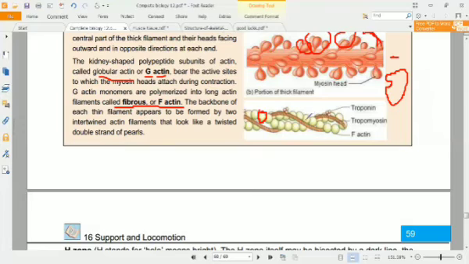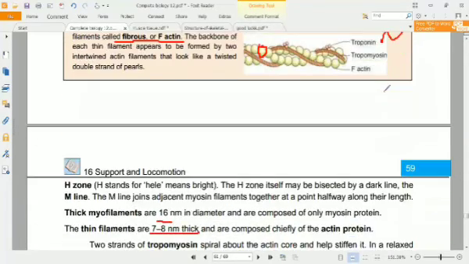When the muscle is in a relaxed position, this site is covered or bound by tropomyosin, so that this site is not available for contraction right now.